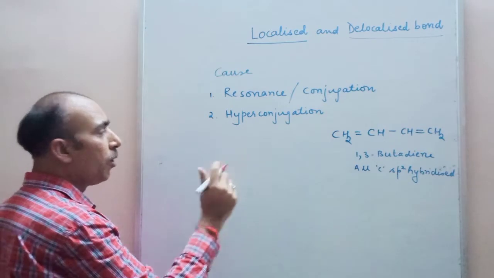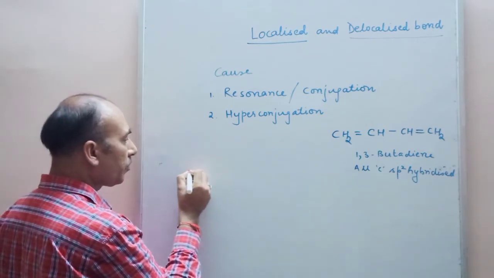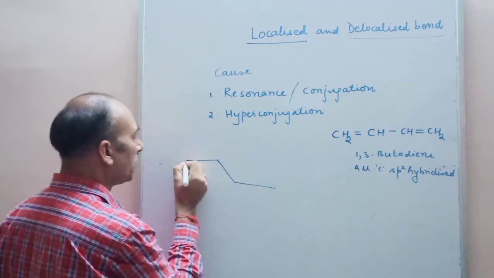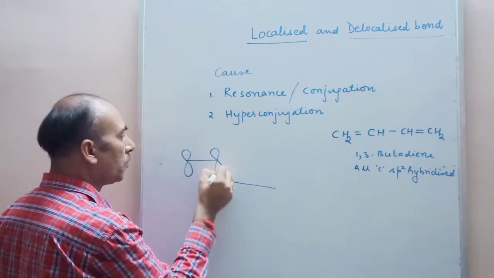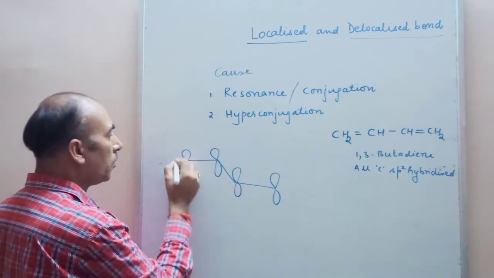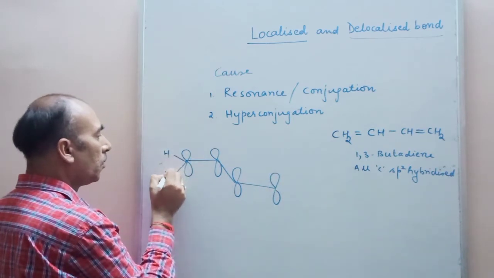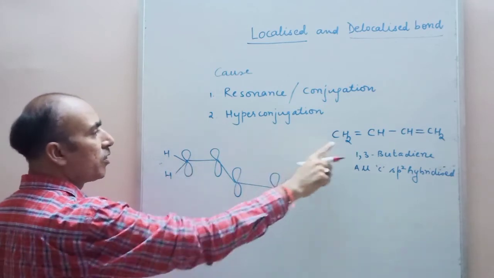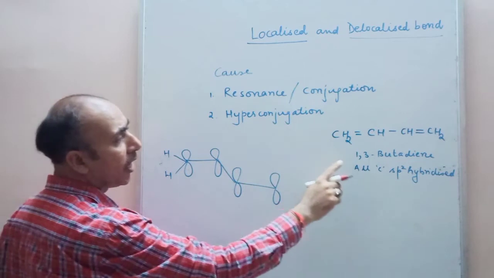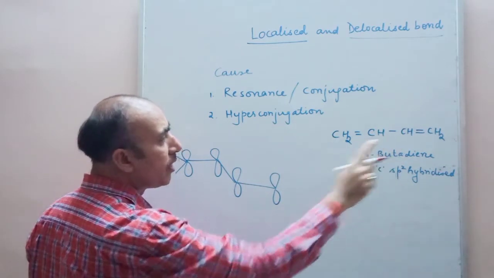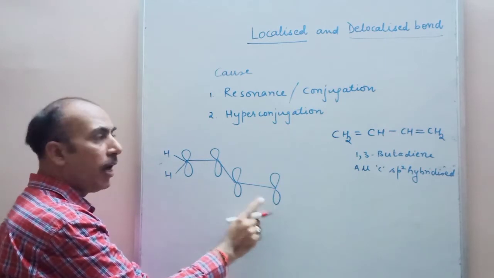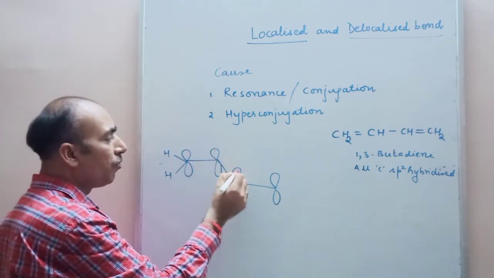We can draw the molecular orbital structure for this. This is the first carbon with two hydrogen atoms, and whenever the hybridization is sp2, every carbon will have one unhybridized p orbital with one electron in each of them.